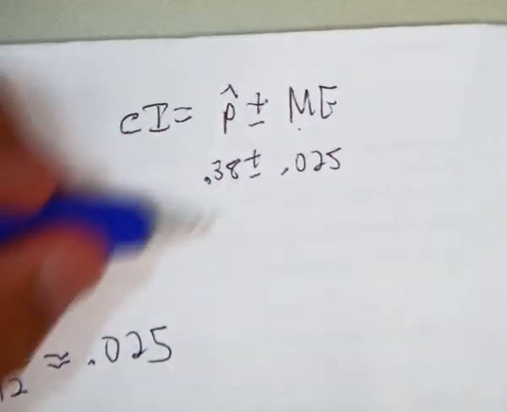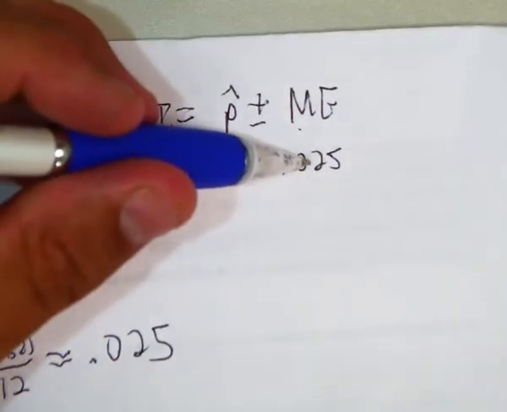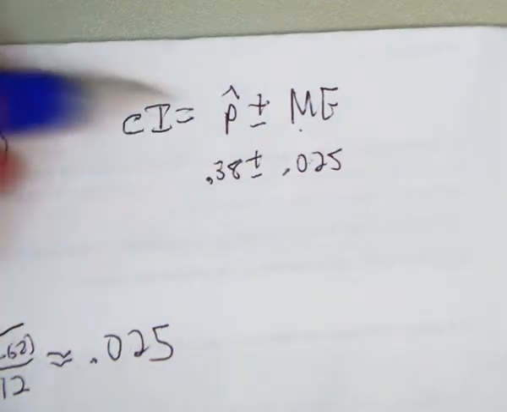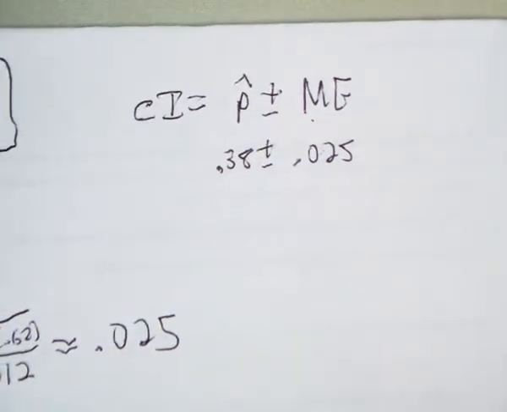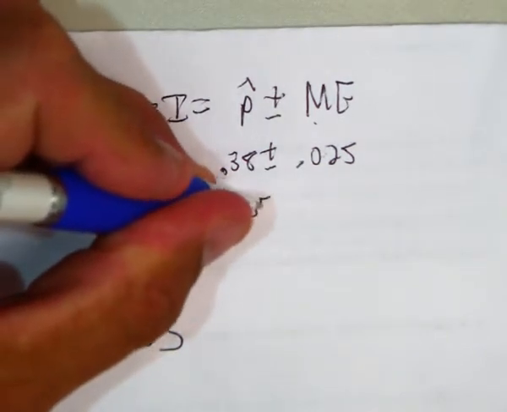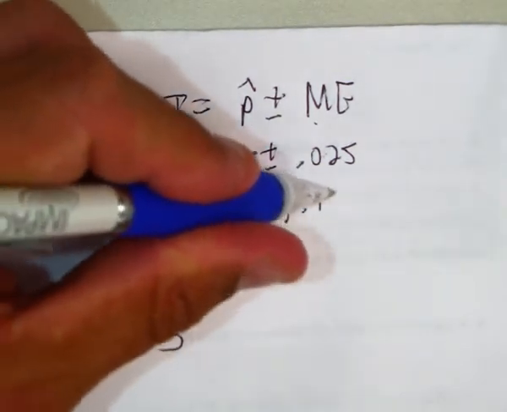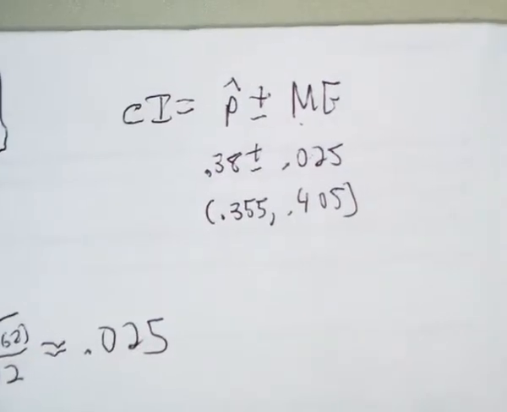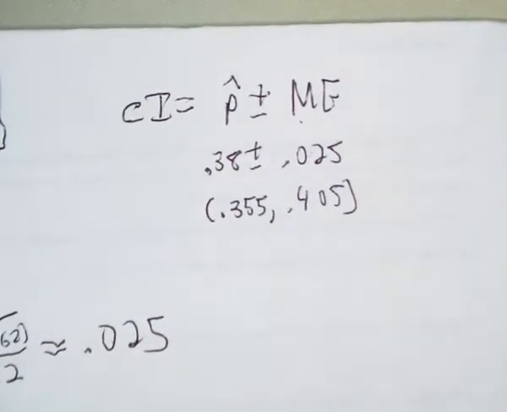Okay, so this 2.5% is, we believe, 2.5% less than and greater than. So our confidence interval would be 0.355 to 0.405. So we're 90% confident that between 35.5% and 40.5% of people believe in ghosts.